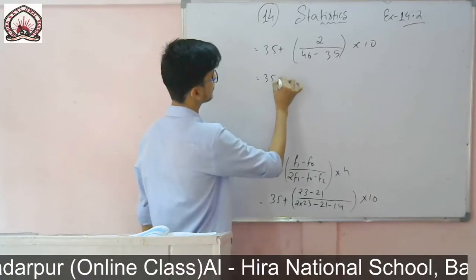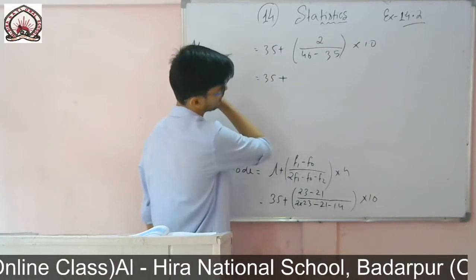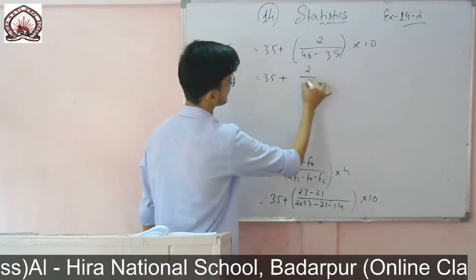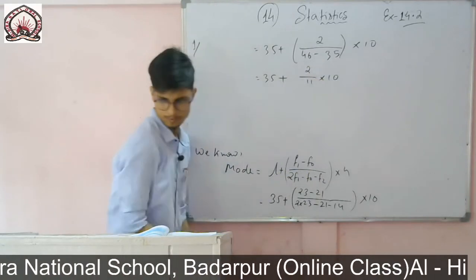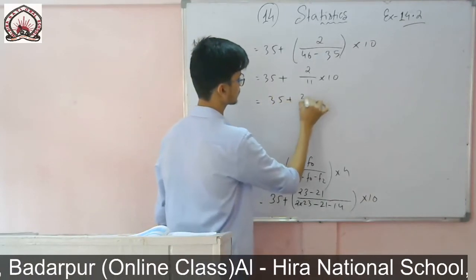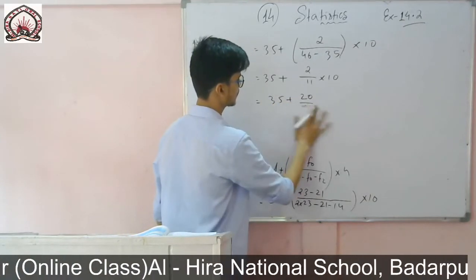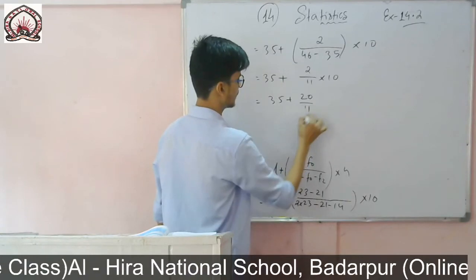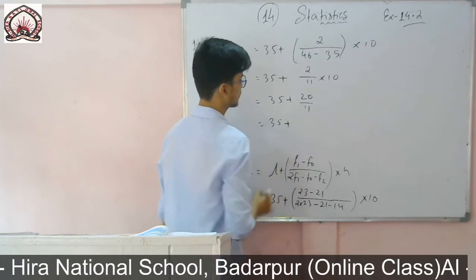So 35 plus 2 by 11 into 10. 2 by 11 into 10, that means 35 plus 20 by 11.